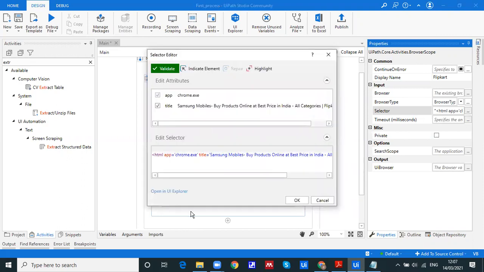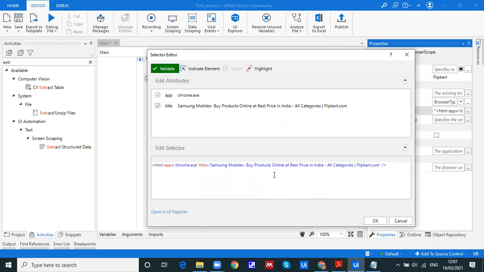So this is the selector you can see, and we have some options here: validate, indicate, highlight, etc. And it has extracted some of the information. Can you see this? Why I'm showing this is because many times you are going to come across this point, and you should be aware what exactly a selector means. UiPath has identified that selector as an HTML page with chrome.exe, that is the application.